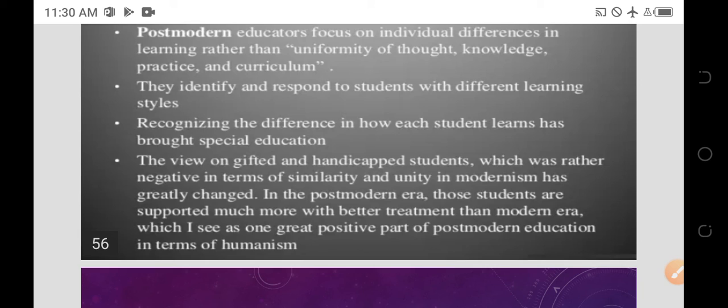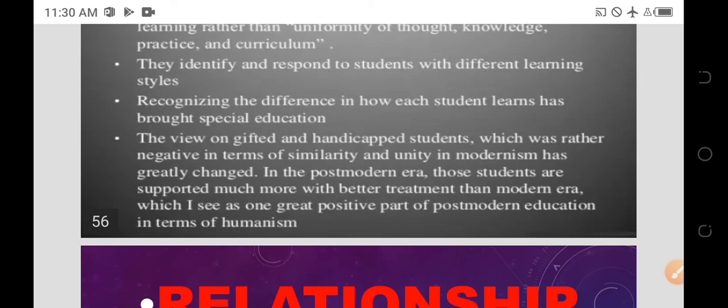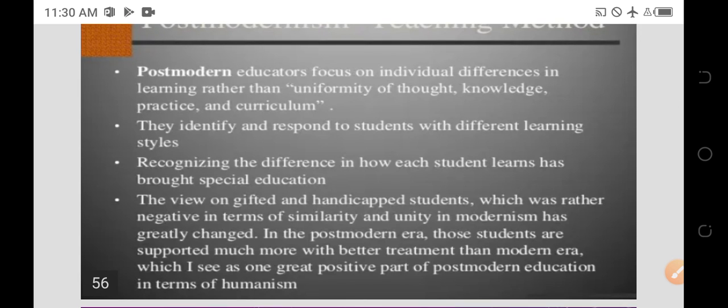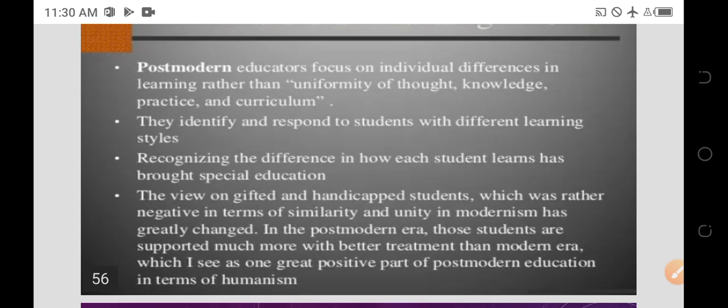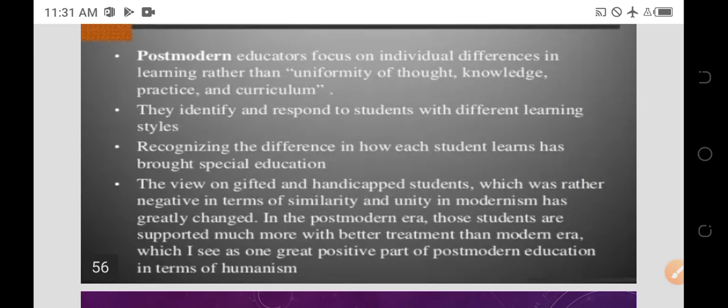The view of gifted and handicapped students, which was rather negative in terms of similarity and unity in the modern era, has greatly changed. In the postmodern era, those students are supported much more, with better treatment than in the modern era.